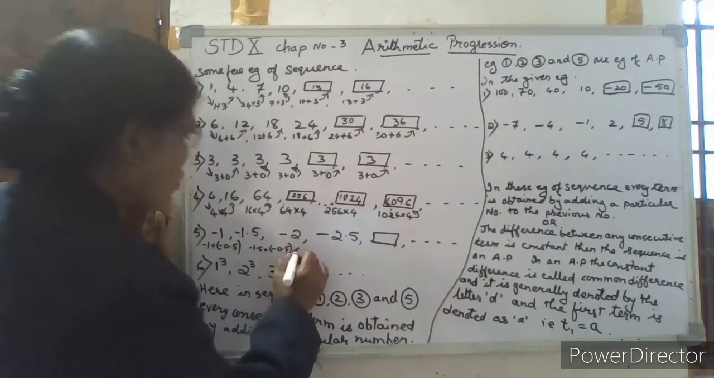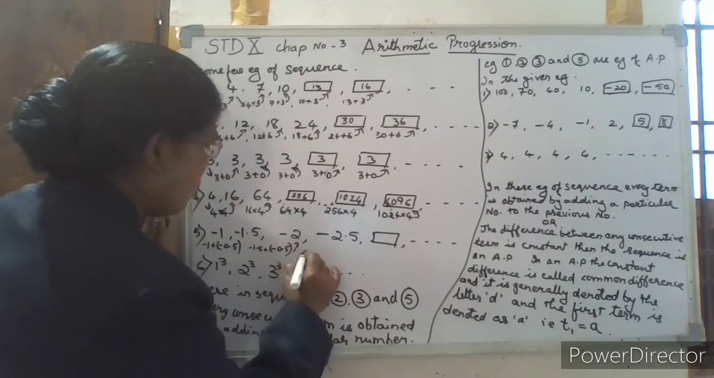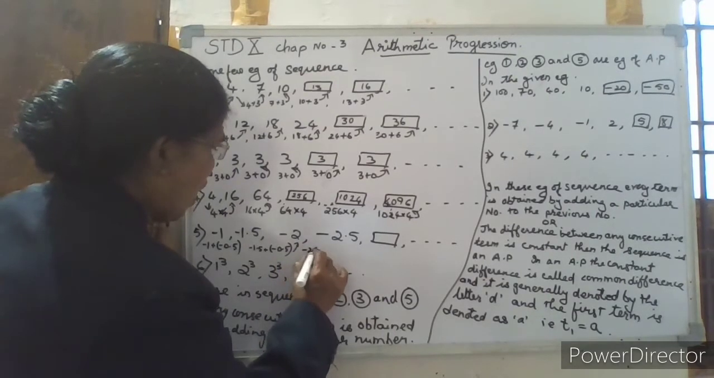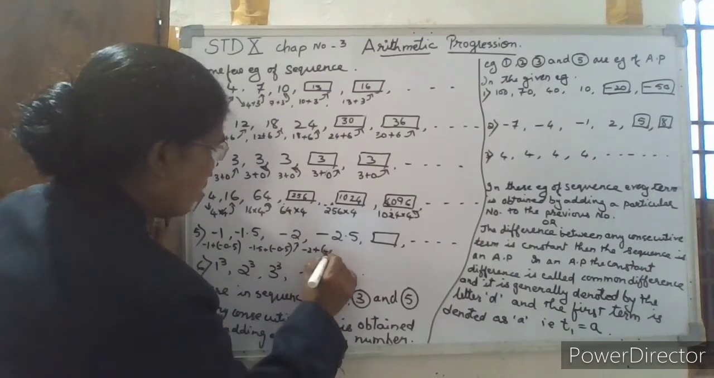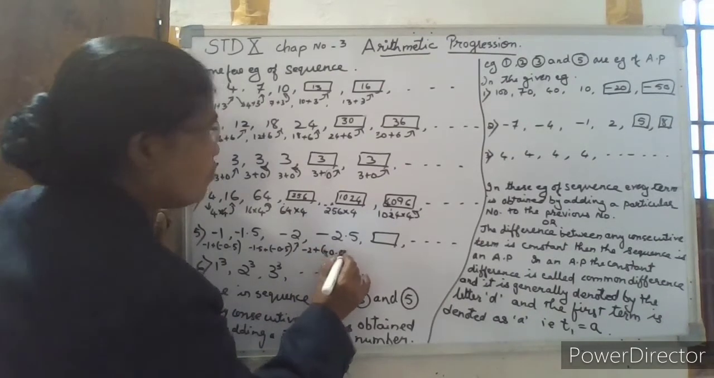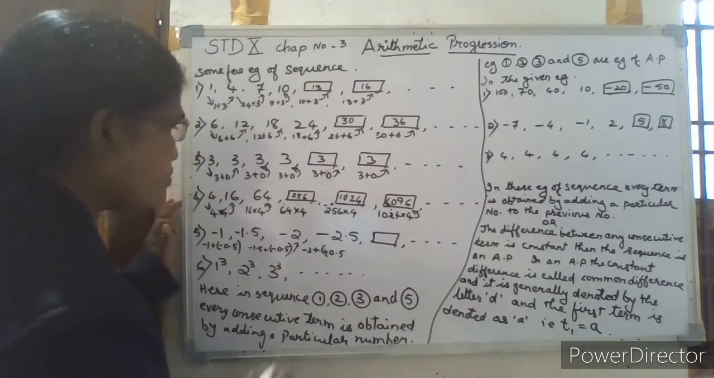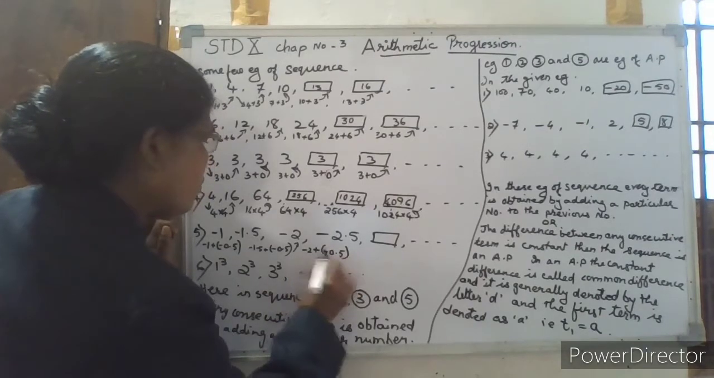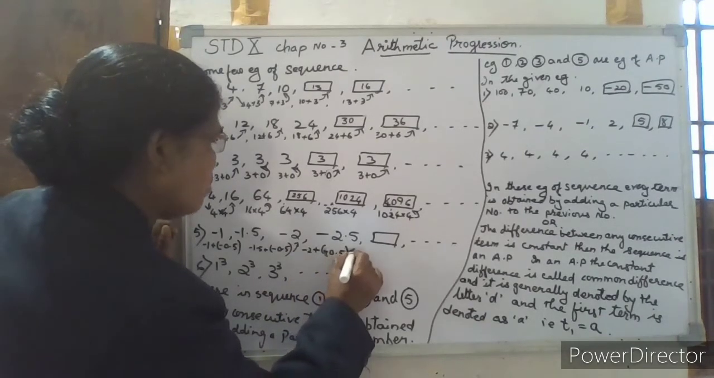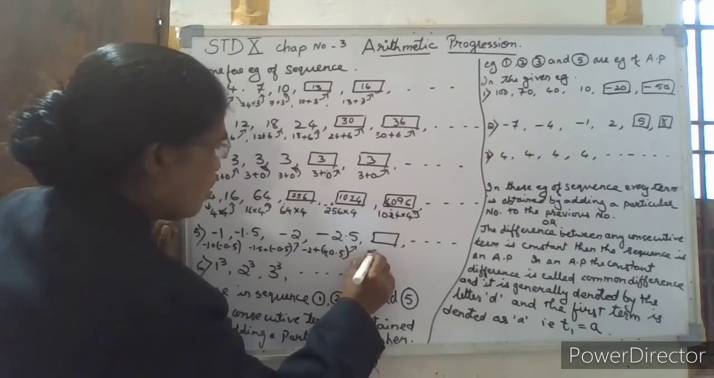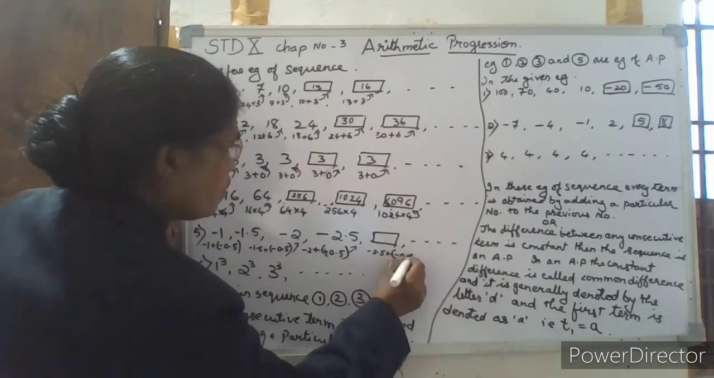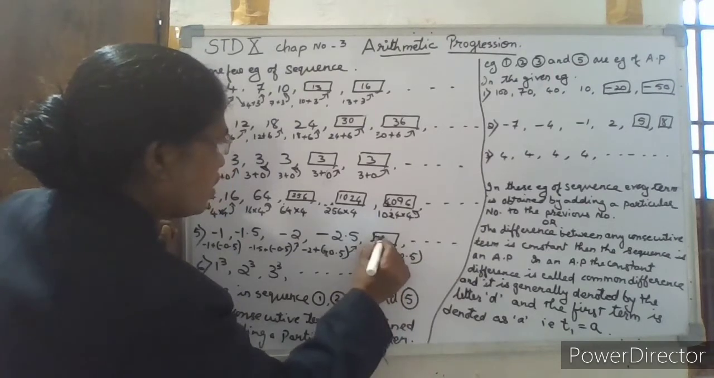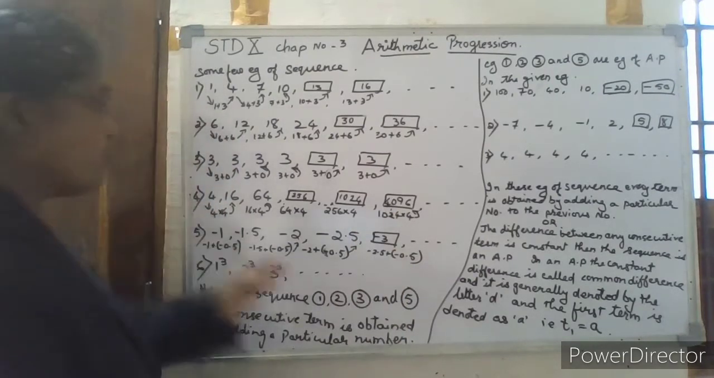So again here minus 2 and add a minus 0.5, so here we will get it as minus 2.5. So here minus 2.5 plus minus 0.5, you will get minus 3, and so on we get.